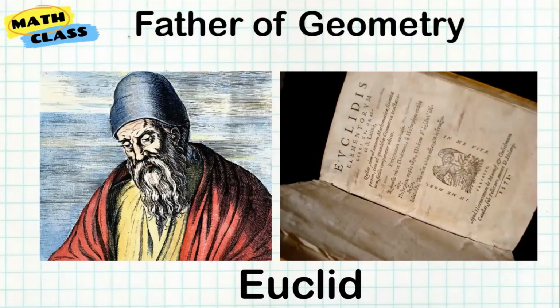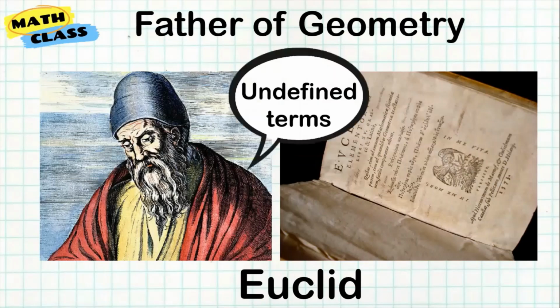Euclid is famous as the father of geometry, because of his book, the title is Elements, which started the concept of geometry. And he introduced in this book the concept of undefined terms. Undefined because we are just going to describe these three terms. And let's start with the first one.